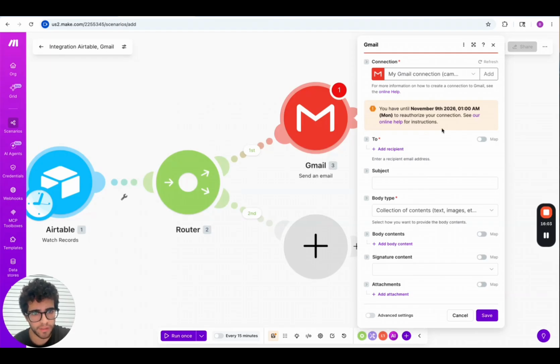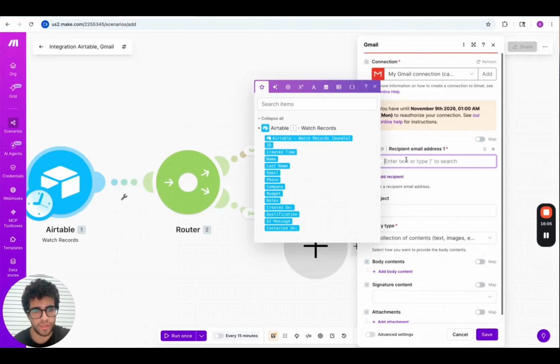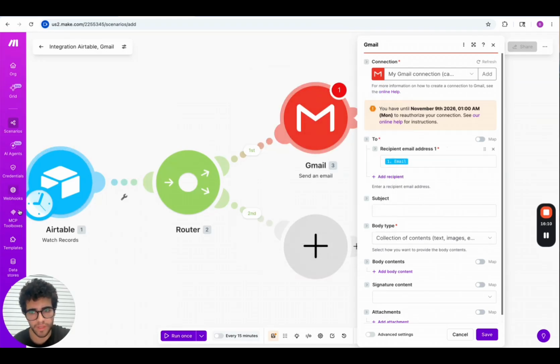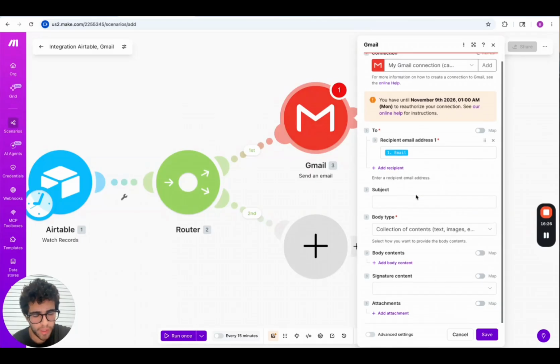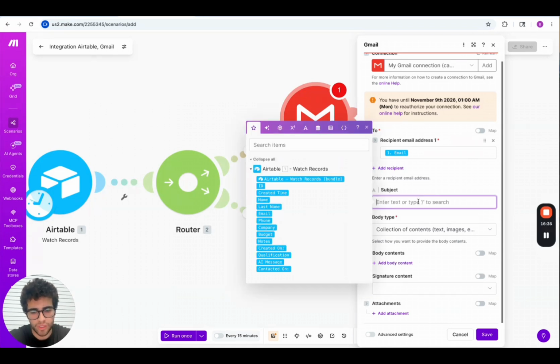However, I'm already connected. You just click on add recipient, and then we're gonna choose the email that we're gonna receive from the lead. The lead's email that's gonna be on Airtable, right? So we click on the bar, and you guys can see here that it's gonna show you Airtable watch records. That's our first module, and we just click on email. Cool. And then we scroll down, and we can see body type and body contents. And then we are gonna add a subject.